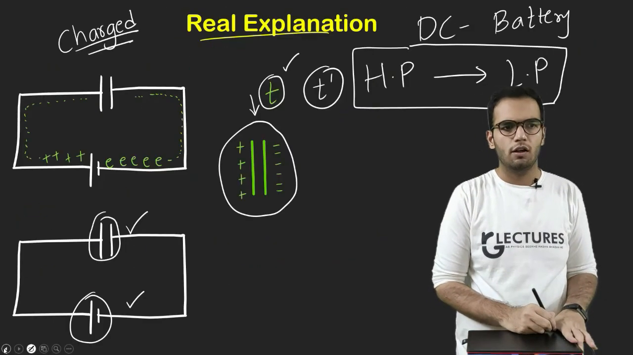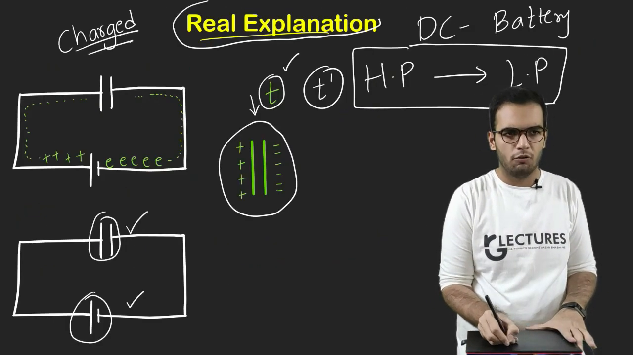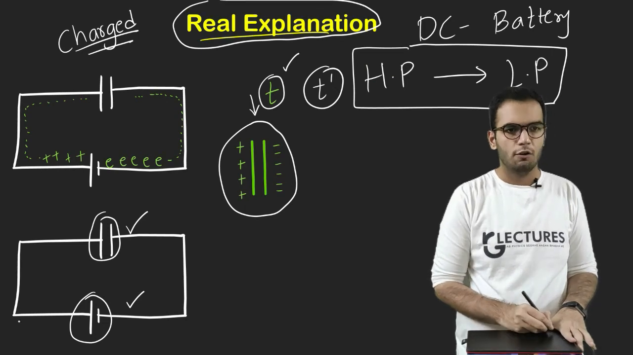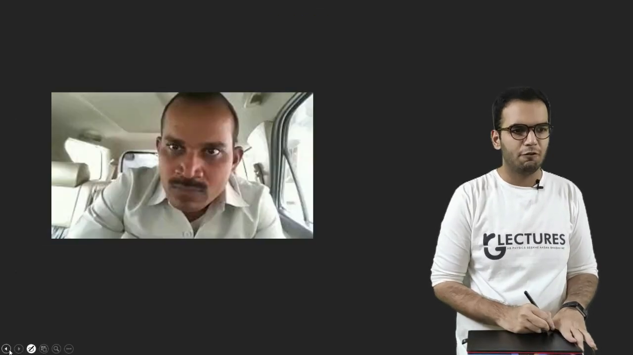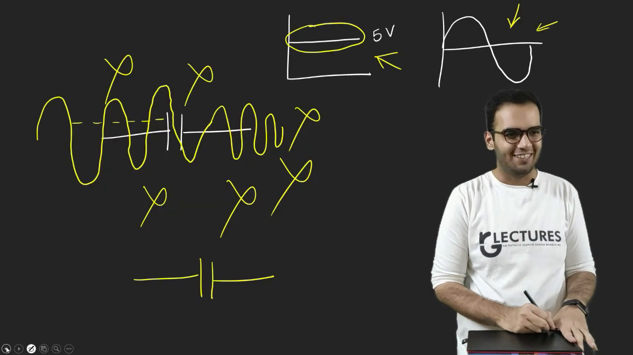So I hope you understand the original and the real explanation, because of the question why a capacitor blocks DC and why a capacitor accepts AC current.